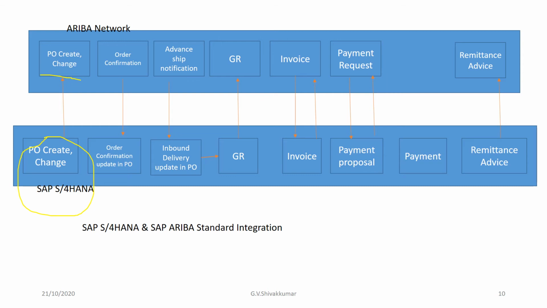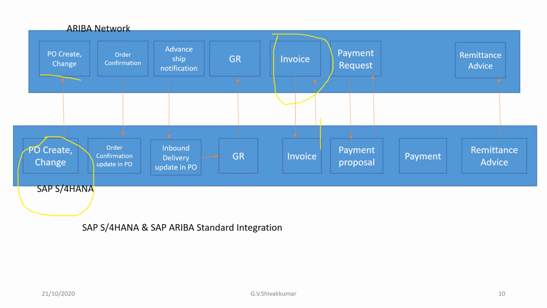So, the invoice collaboration. The three main statuses in the invoice collaboration process are receive, send, and validate. Receive invoice from the Ariba Network: here the Ariba Network is sending the invoices to the SAP S/4HANA module. Invoices are received from the supplier via the Ariba Network, and then we send the carbon copy.